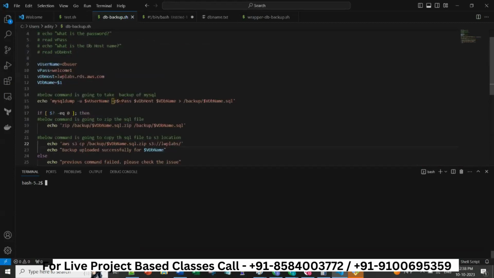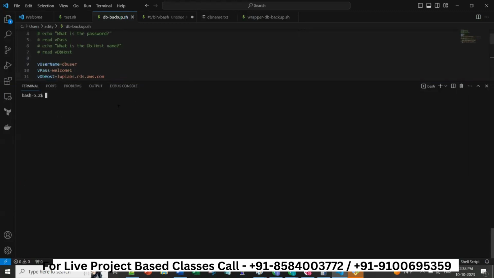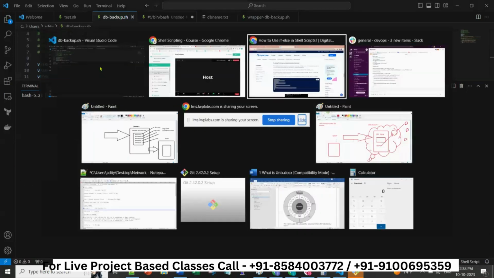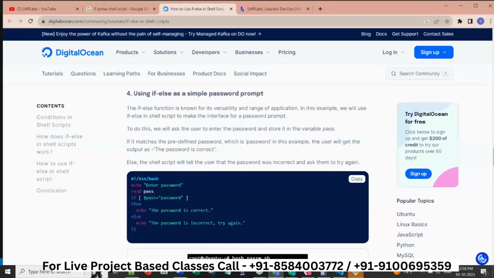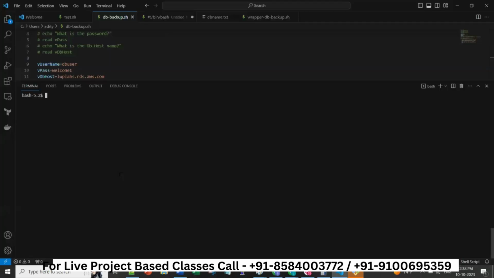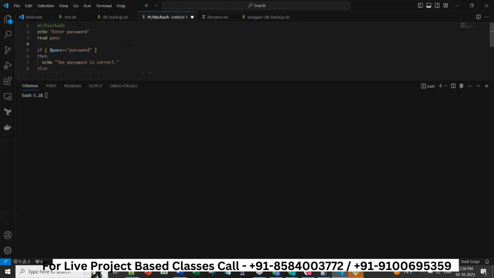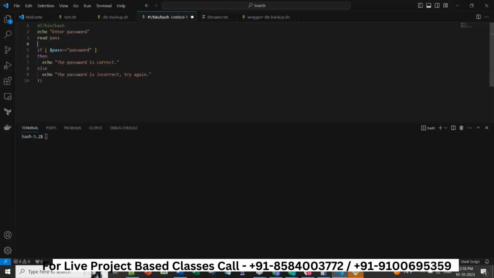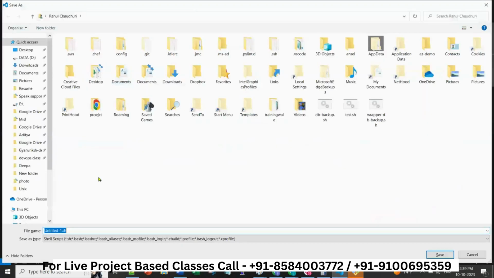So now let us see if else, a very easy way, so that you will be able to easily understand. I have explained a little in a complex way, in a harder way, by writing a script. This time we will try to explain it in a simple way. So let's copy this thing, and here it is already there. So this is my if else command, where you will be asked for a password, and if it is matching with the string, then it will say password is correct. If it is not matching, it will say incorrect. Okay, so let me save it.